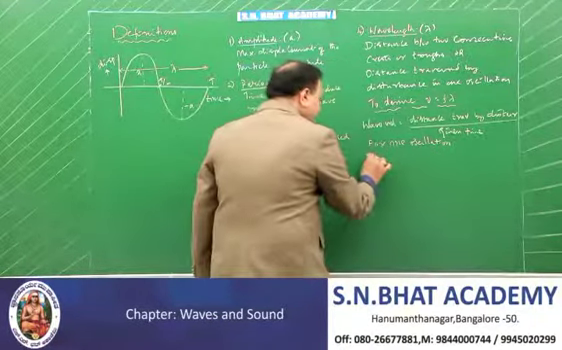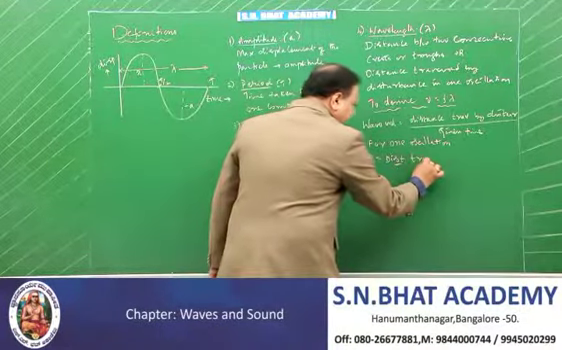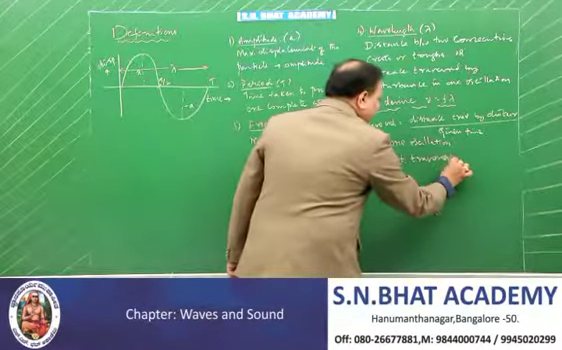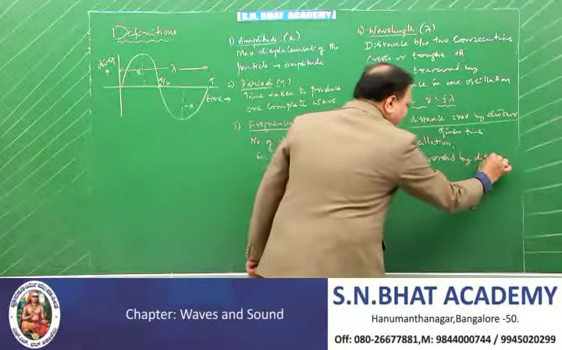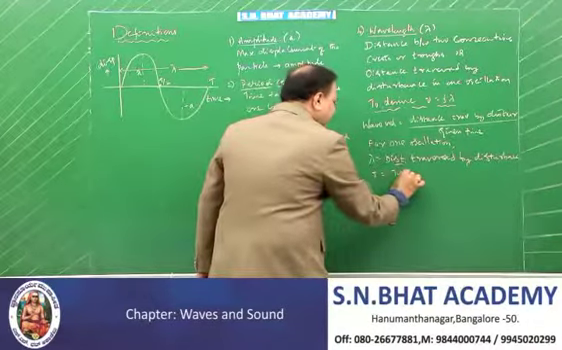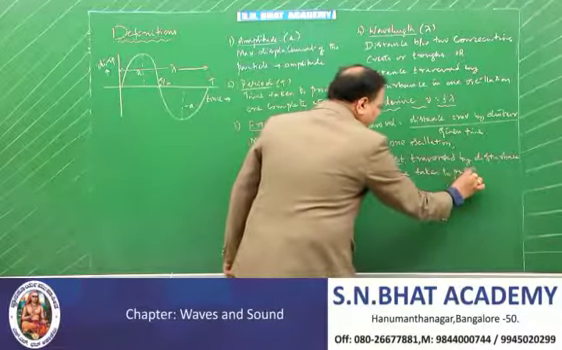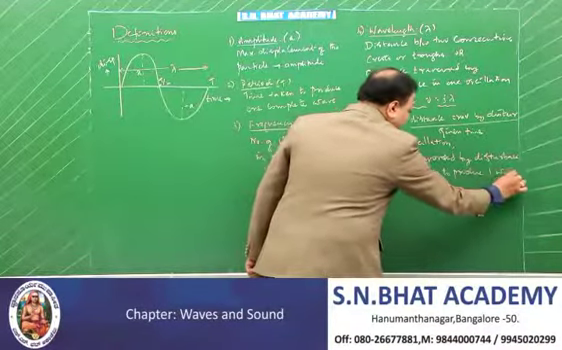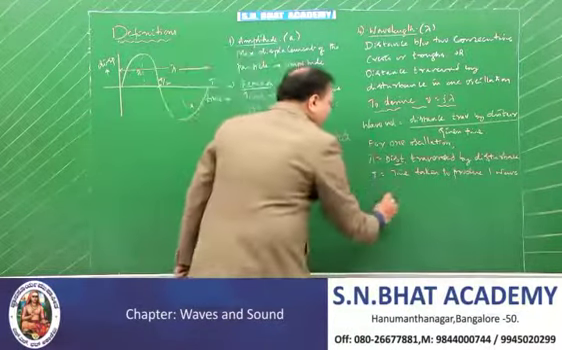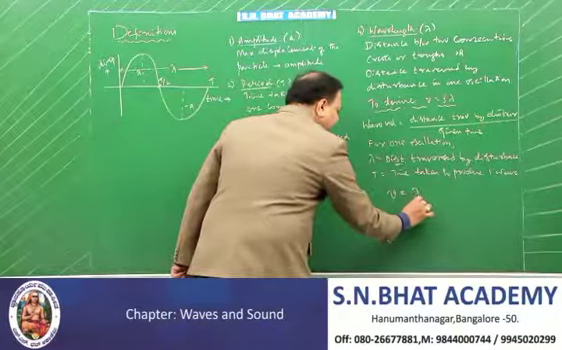Distance traversed by the disturbance, lambda is equal to distance traversed by the disturbance, and capital T is the time taken to produce one wave. So you substitute it here. Wave velocity, therefore wave velocity V is equal to lambda by T.